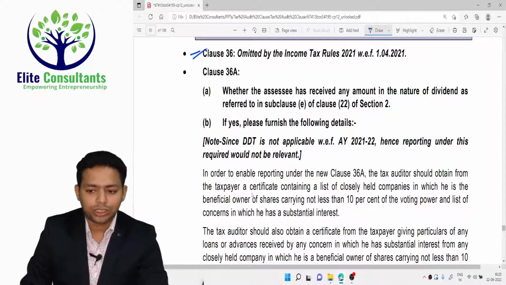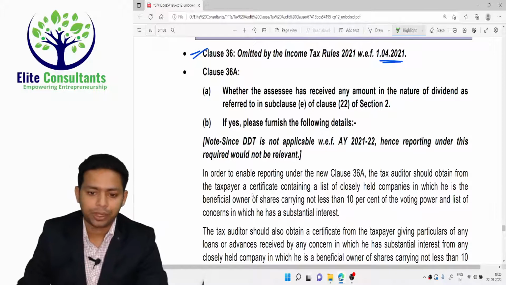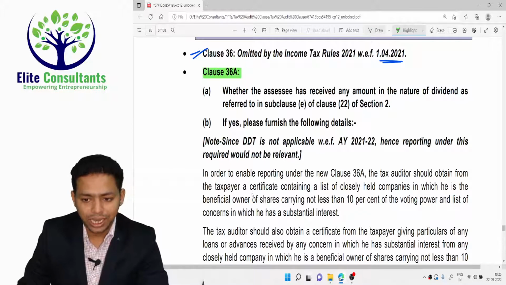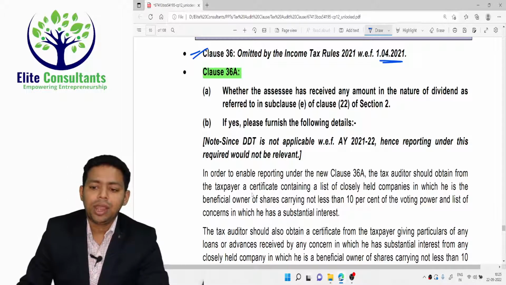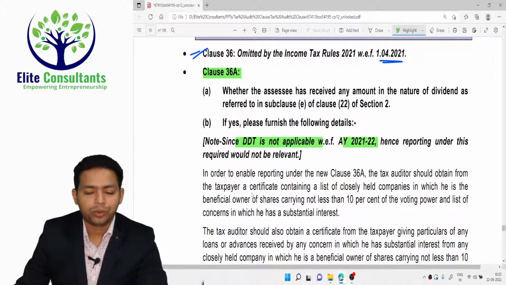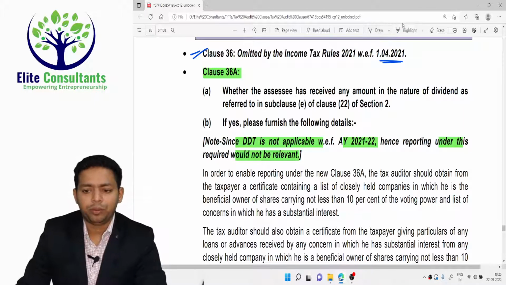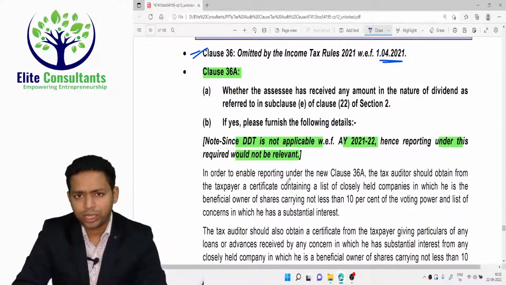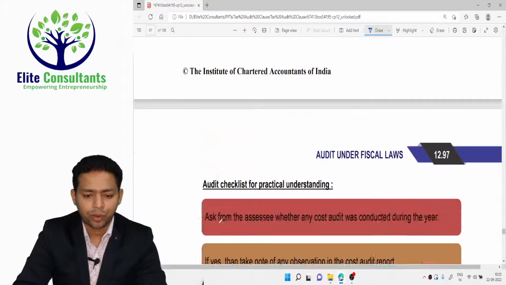Next few clauses, we don't have to discuss in much detail, so we will just finish it quickly. Clause number 36 is already omitted with effect from 1st April 2021, so you don't have to report under that particular clause. Clause number 36A is applicable exclusively to the company. Since the DDT, Dividend Distribution Tax, is not applicable from AY 21-22, the reporting under this clause is no longer relevant. This clause was required to be reported only when dividend distribution tax is applicable, and only for the company assessee. So I'm ignoring the detailed discussion here and moving forward.